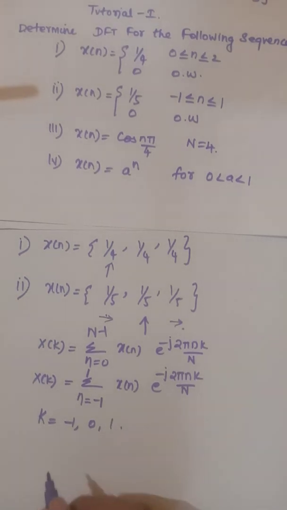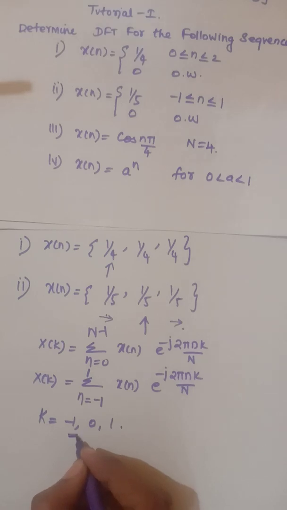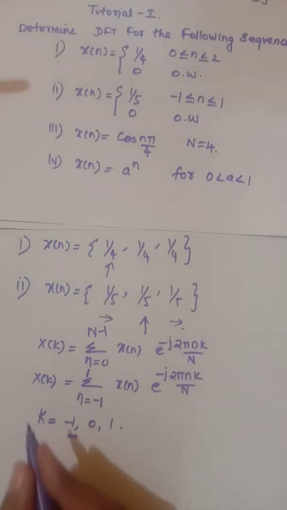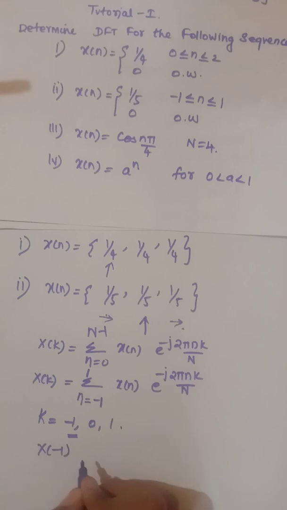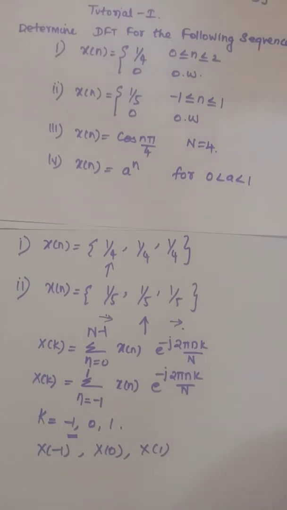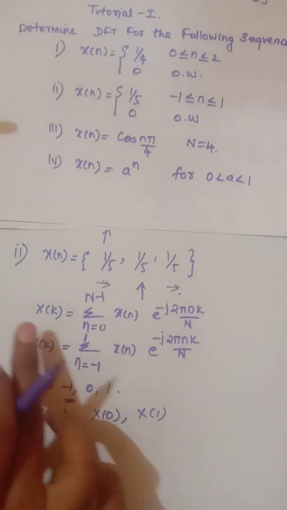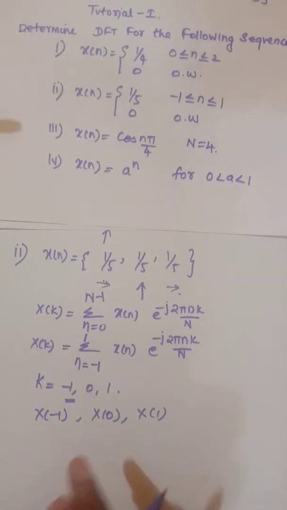So what we have to do is, in this formula, first we substitute the value of k equal to -1, and we find x of -1. Then we substitute k equal to 0, and we find x of 0, and then we substitute k equal to 1, and we find x of 1. That's all. This is the thing we need to consider while solving these problems.